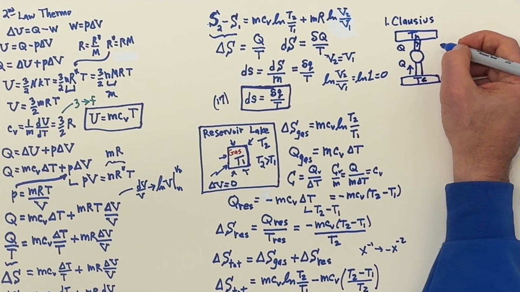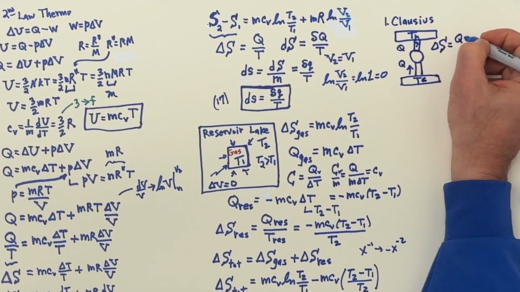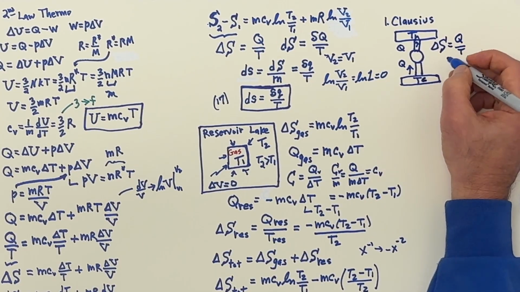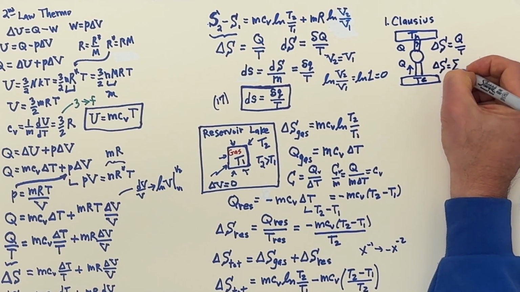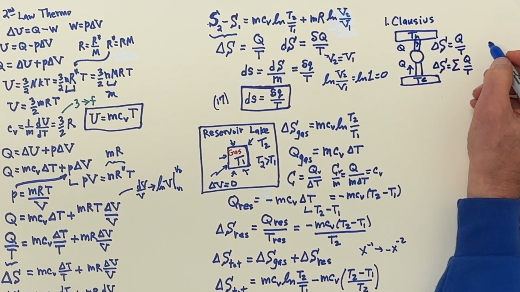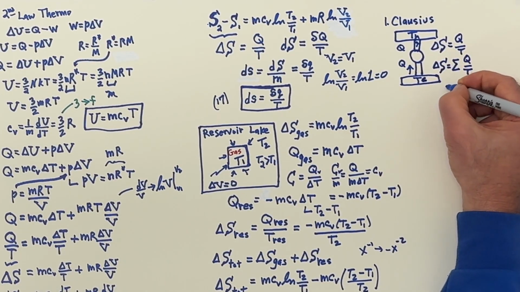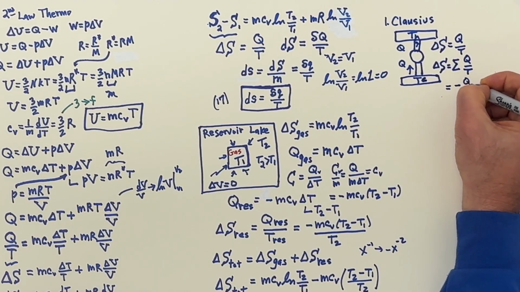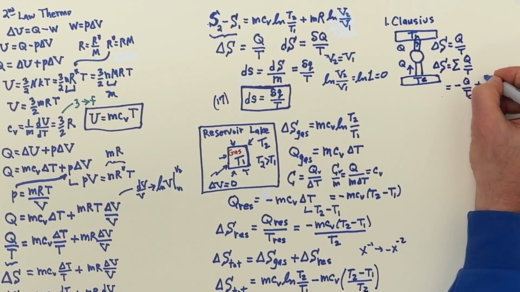Now remember, our entropy definition, delta S, is the heat transfer divided by that temperature T. So what we're going to do with the cyclic process, we'll just sum over the cycle of the Q over T. Well, what do we have here? We have heat that's being given up by the reservoir down there. So that's going to be minus Q over T cold. And then up here, this reservoir is gaining Q. So that's going to be Q over T hot.